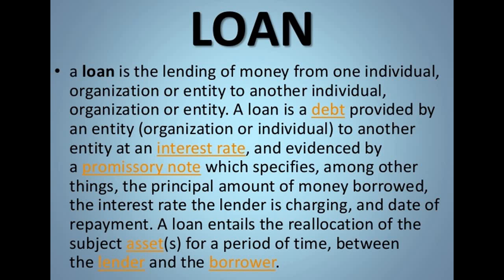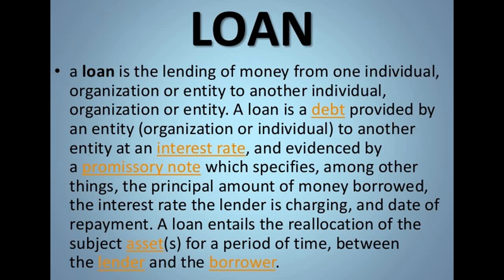And basically they take evidence also of a promissory note, which specifies, among other things, the principal amount of money borrowed, the interest rate the lender is charging, and the date of repayment as well. Everything is mentioned in that particular document. So they give that loan on the guarantee of something, and it is written also.